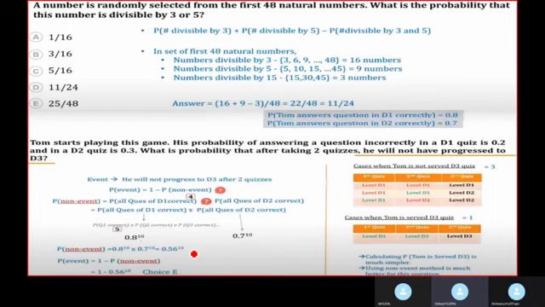Which is 0.8 into 0.7 raised to the power 10, which is nothing but 0.56 to the power 10. Now guys, you have to subtract this from 1 because we have to find the probability of the event. Hence, the resultant will be 1 minus the probability of non-event, which is nothing but 0.56 to the power 10. Hence, this is nothing but choice E. So choice E is your correct answer.